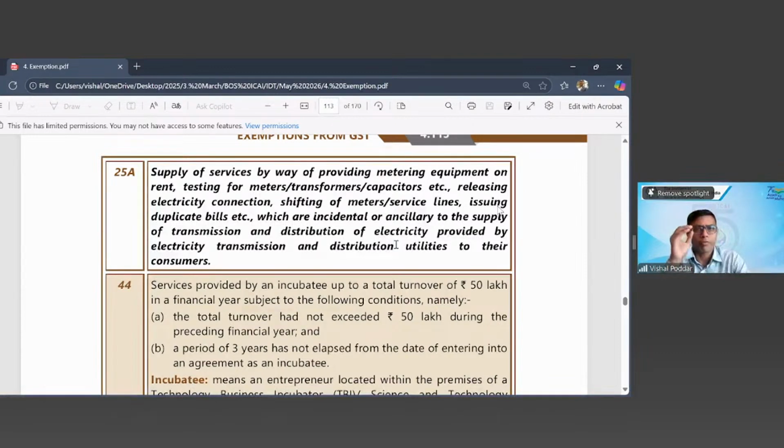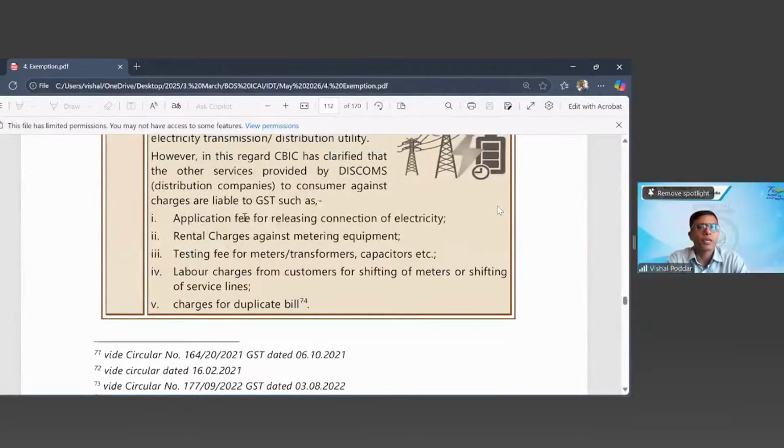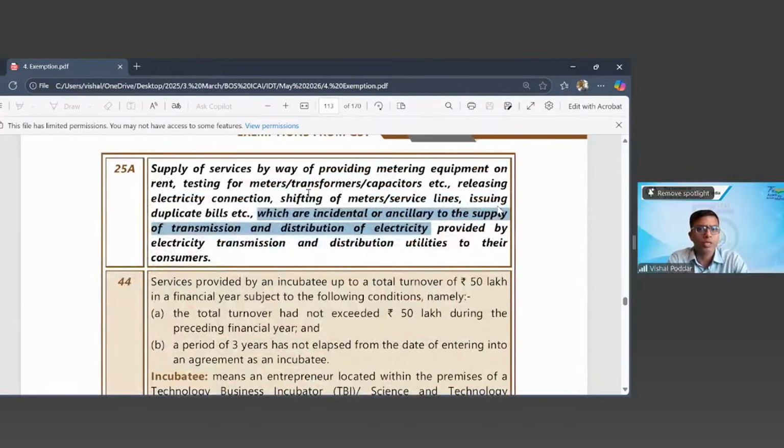If I read it very finely, this inward supply for your electricity supply companies is exempt when it is incidental or ancillary to transmission and distribution of electricity. And here I believe these are all independent supplies, so they are taxable when they are independent and not incidental. The exemption is only when they are incidental or ancillary, meaning they become part of the main supply like a composite supply. This is the only reason I can figure out when you read this.